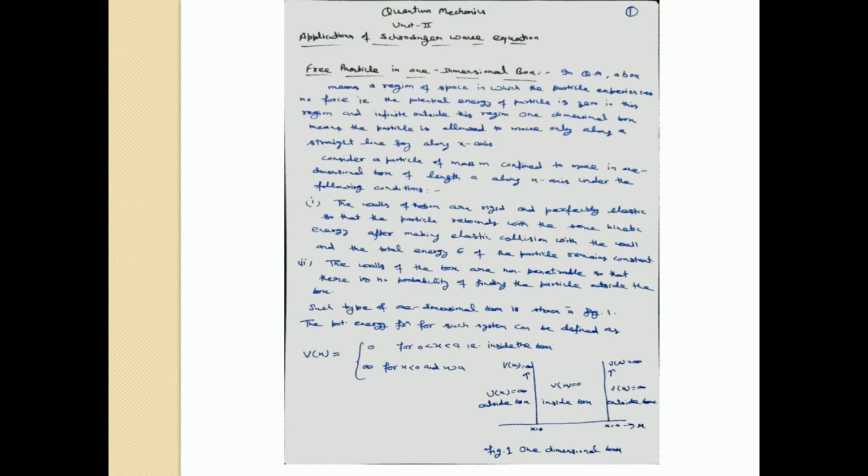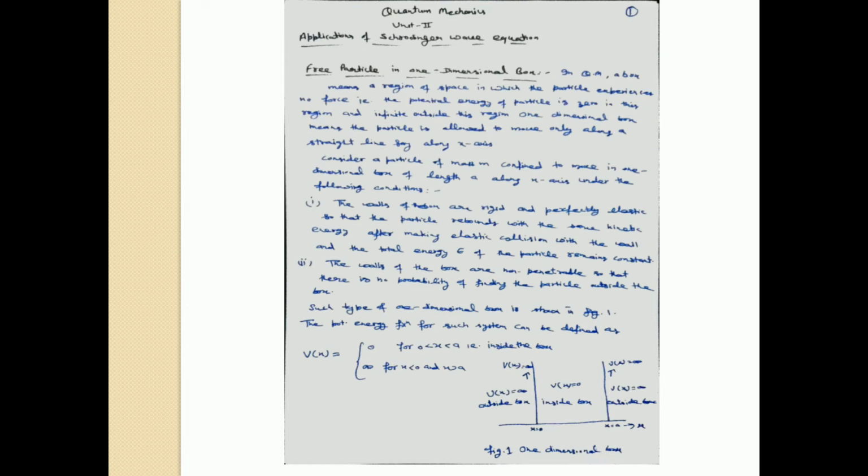Let us say that the particle is free to move along the x-axis. We consider a particle of mass m confined to move in a one-dimensional box of length a along the x-axis under the following conditions. We apply some conditions on the motion of the particle.